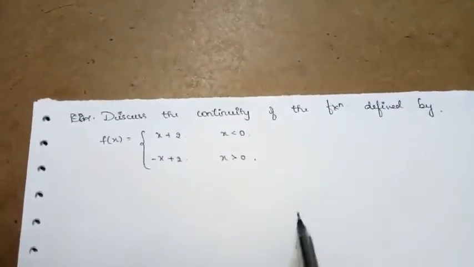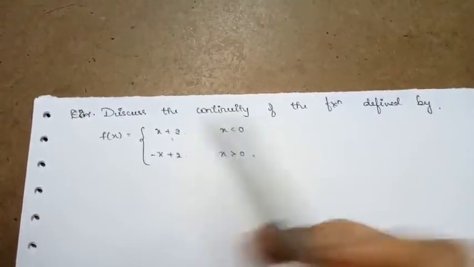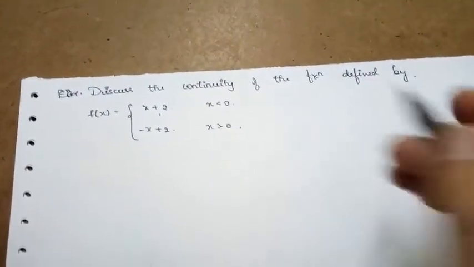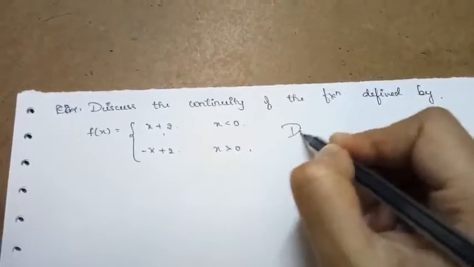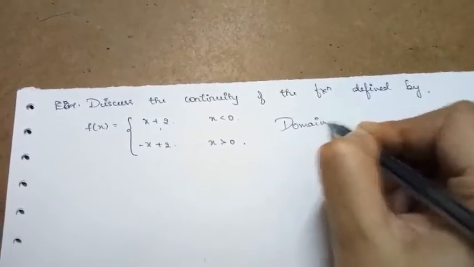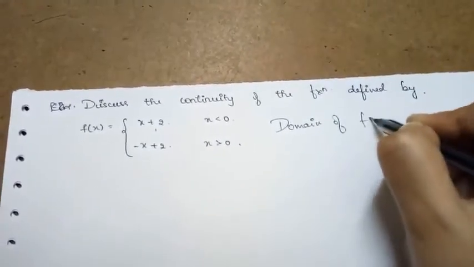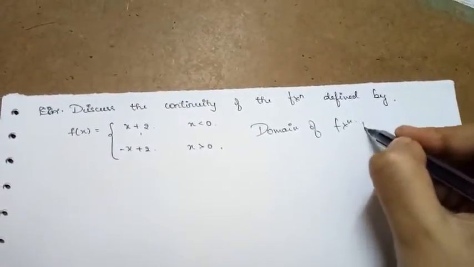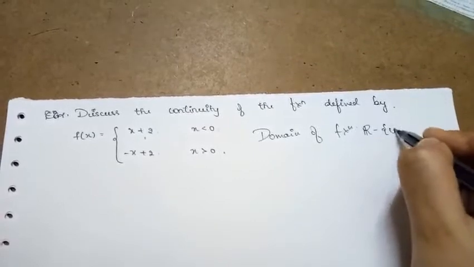So the function is defined like this. When x is less than 0, it is x plus 2. When x is strictly greater than 0, the function is minus x plus 2. So clearly, what is the domain of this function? Clearly the domain of the function is the set of real numbers except 0.